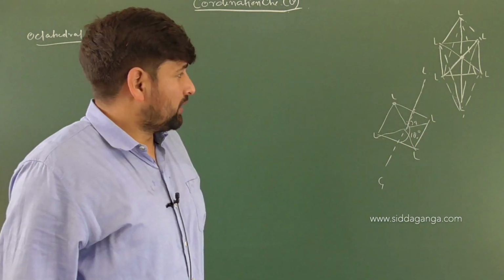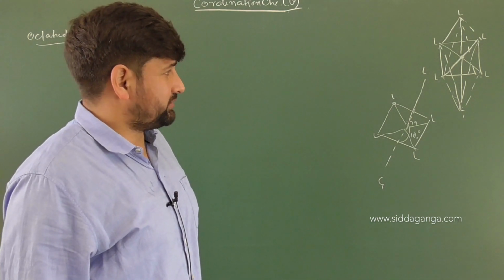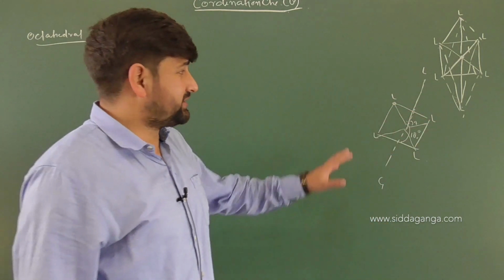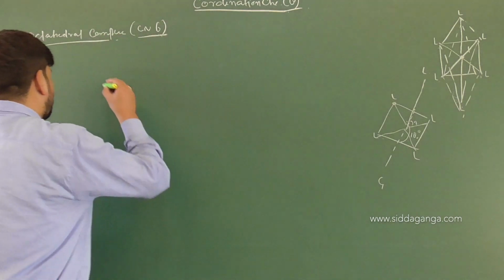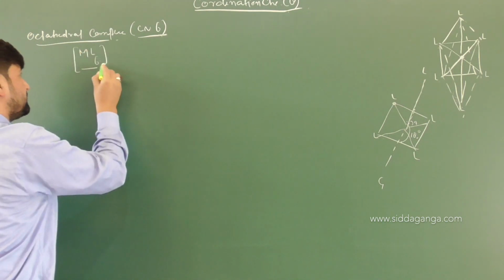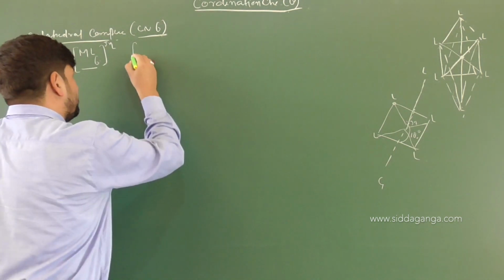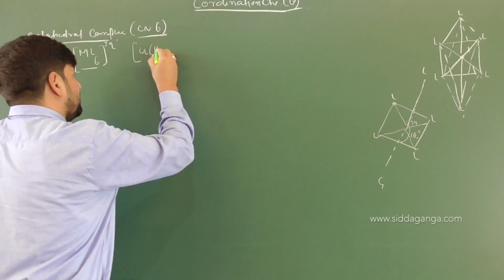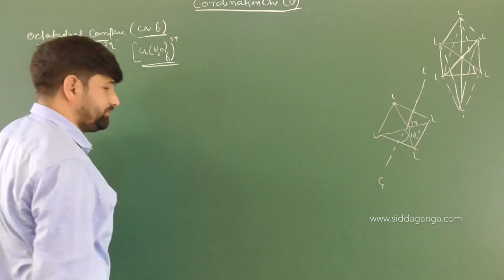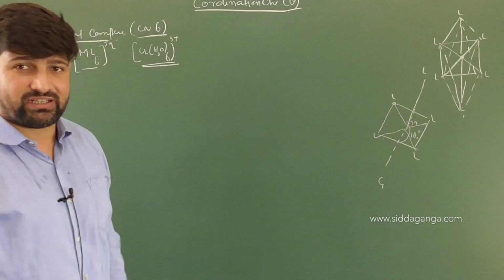Am I clear here? Now, if you want to talk about cis and trans, that should be quite simple: two similar ligands on the same side or on opposite sides. Let us have a look. If I have a complex of ML6 type, a general name that I have given, you can have a complex like Cr(H2O)6 3+. This is a complex that is given to us. Naturally, there is no possibility of geometrical isomerism because we don't have two similar ligands present here at all.